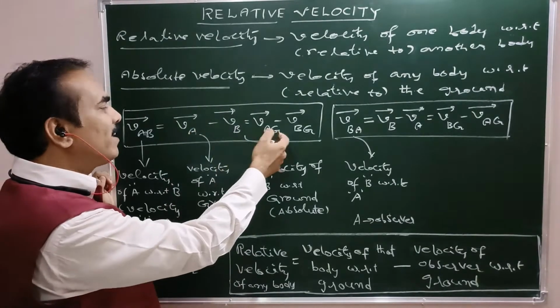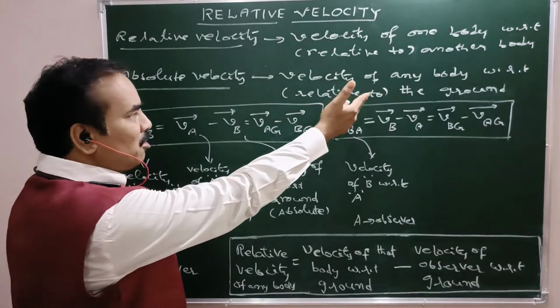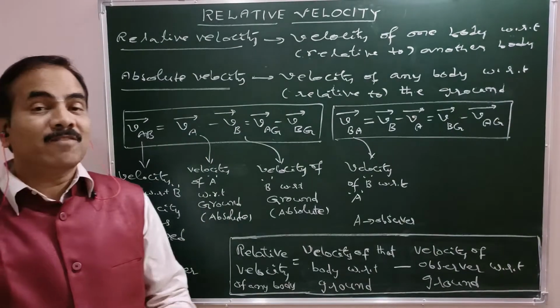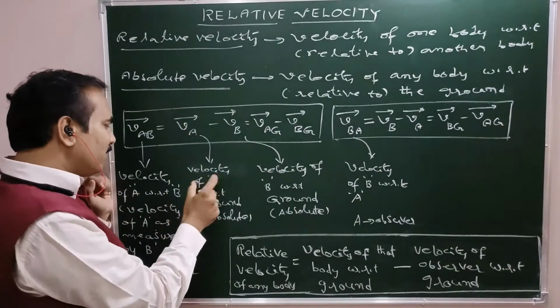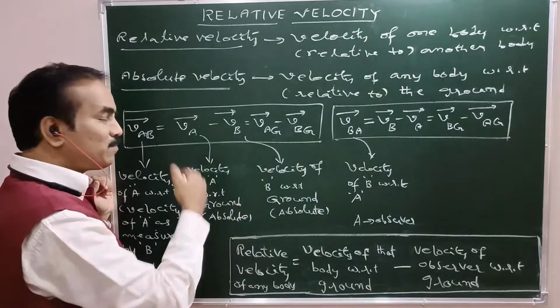So V_A is nothing but V_AG, where G means ground. Now I told you that velocity of any body with respect to ground is the absolute velocity of that body. So V_AG is velocity of A with respect to ground.